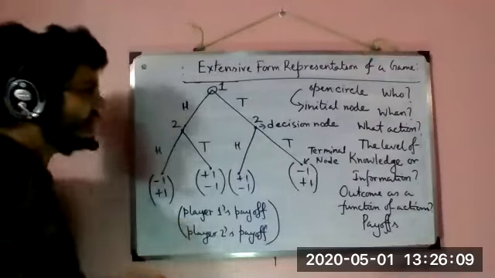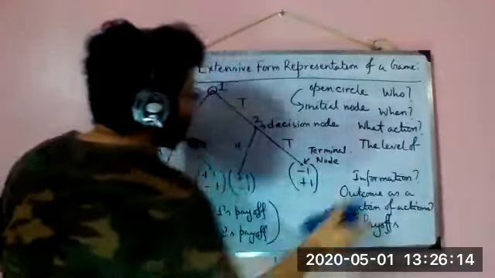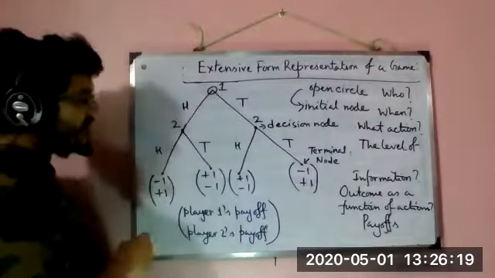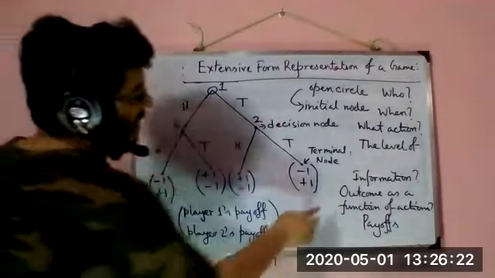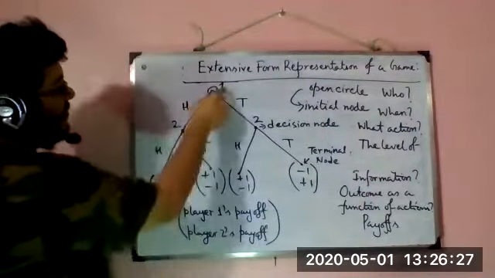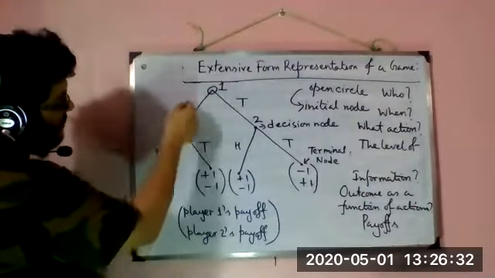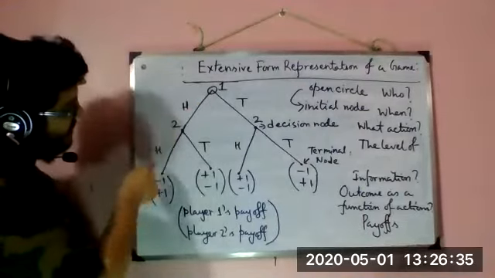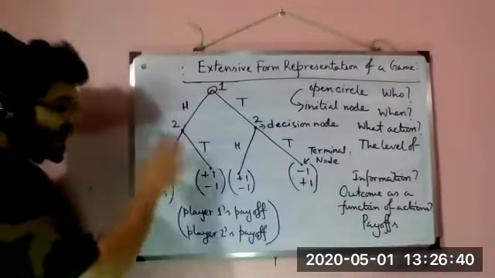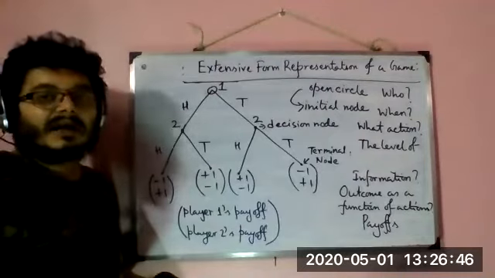Okay, or let's stick to the word information. That's a better term for our use. And player 1 knows that he is going to start the game. Okay, so outcome as a function of actions. So the action is player 1 has chosen H and player 2 chose H. So here 1's H, then player 2's H, and we get this outcome here. Okay, and what are the payoffs? -1, +1. So obviously this gives us all that we knew in normal form representation and some more.